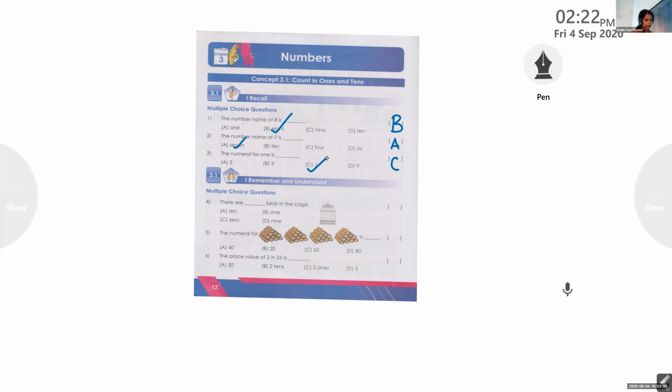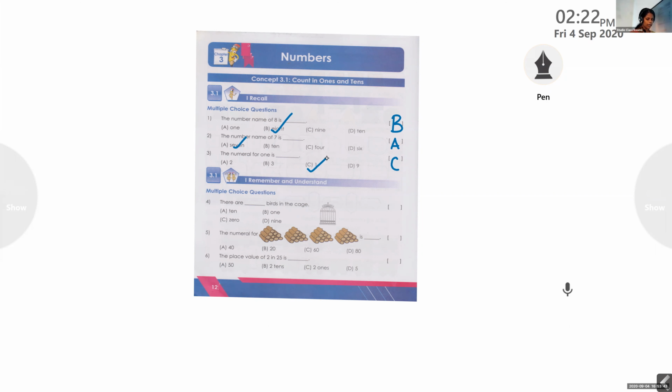Birds in the cage. B-I-R-D-S, birds. In the. C-A-G-E, cage. Cage means the home of a bird. So look at the cage carefully. And they are asking, there are dash birds in the cage. And we have the options A, T-E-N, 10. B, O-N-E, 1. C, Z-E-R-O, 0. D, N-I-N-E, 9.